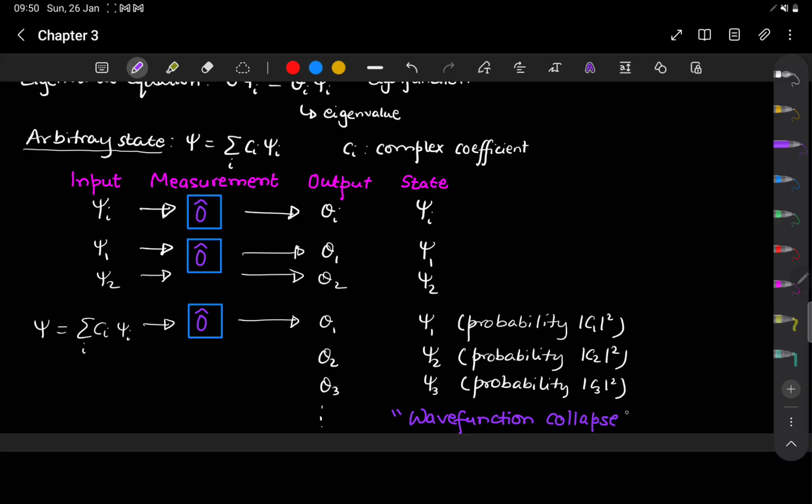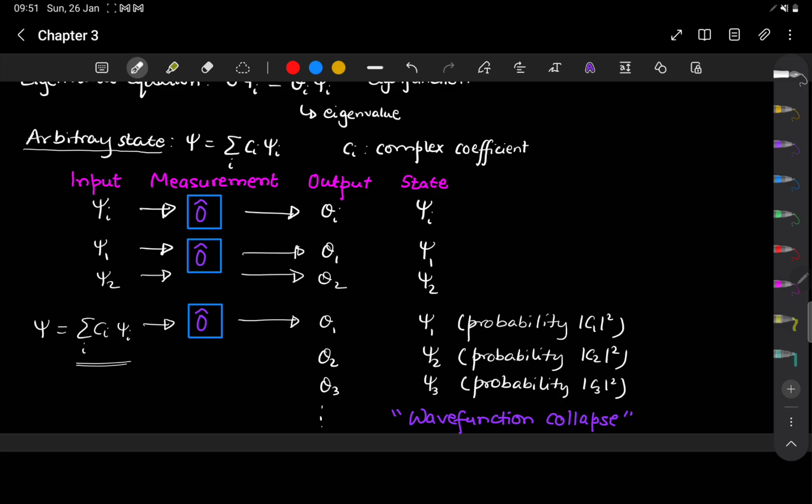This is what is known as the wave function collapse. And why? Because you sent in an input arbitrary state which was in a superposition of all these eigenfunctions. And when you make a measurement on this superposition state, you will get at times the value O1 with the state psi 1, at times the value, let's say O3, at times you will get O10, at times you will get O2, and so on and so forth, depending on how many eigenfunctions are there in this superposition.